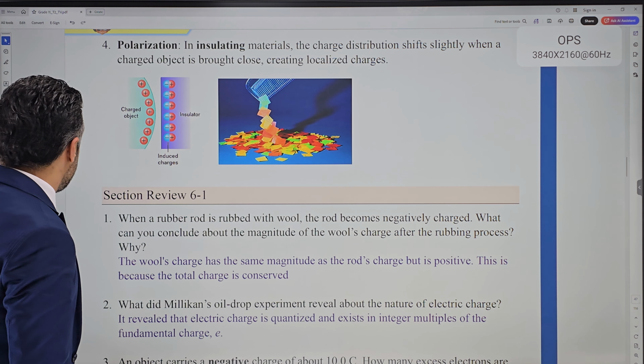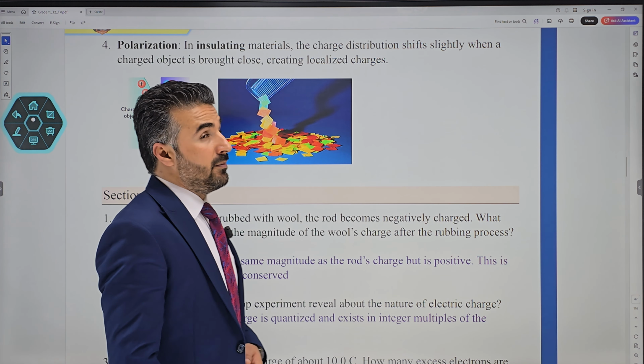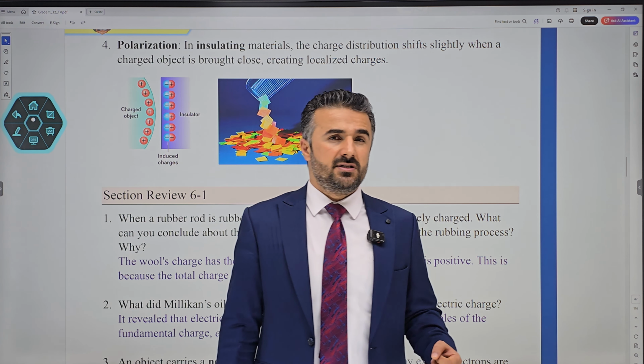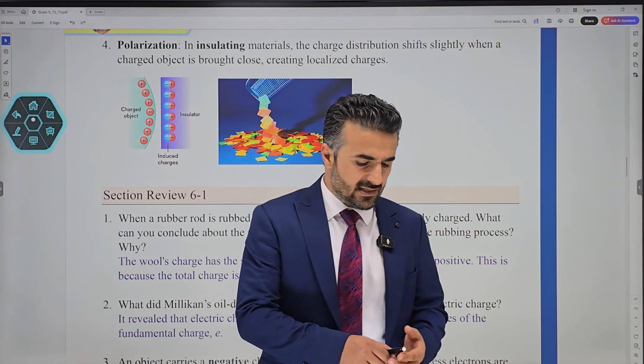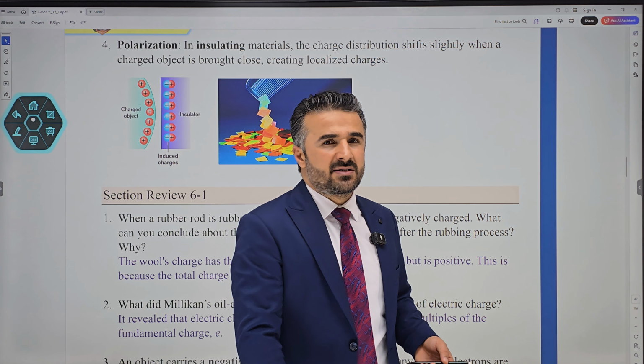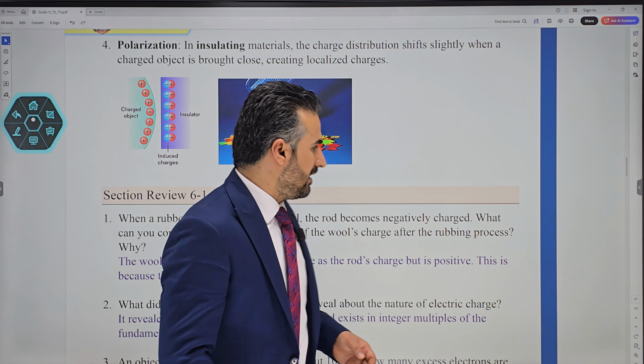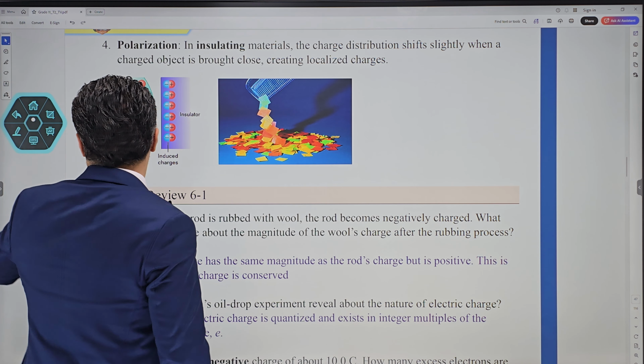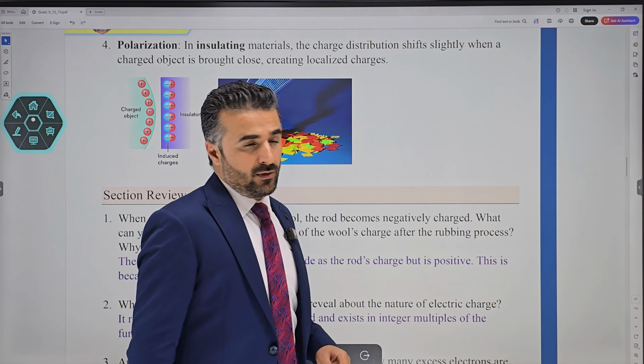We have the last method that we have, it is called polarization. And the polarization is that if I have a ruler, rub it with a piece of cloth, it can attract small pieces of paper. But why exactly does that happen here?